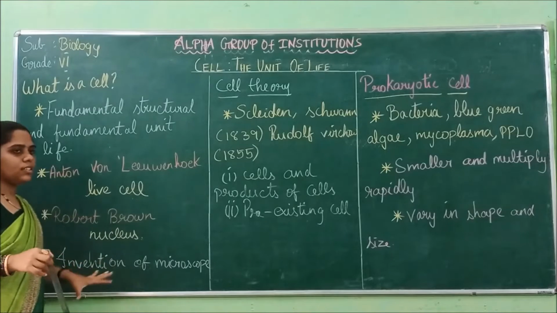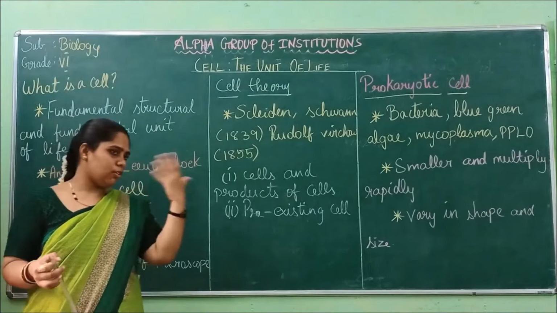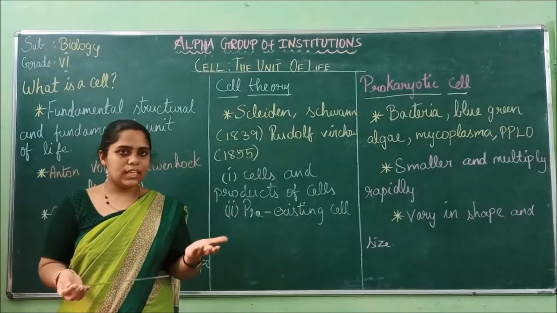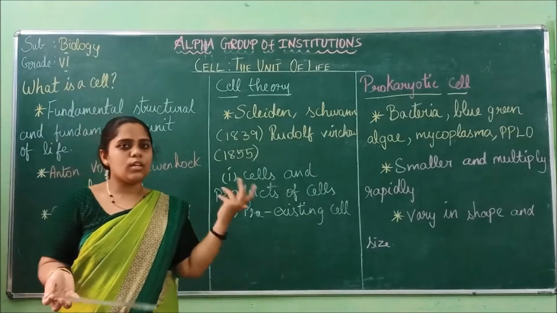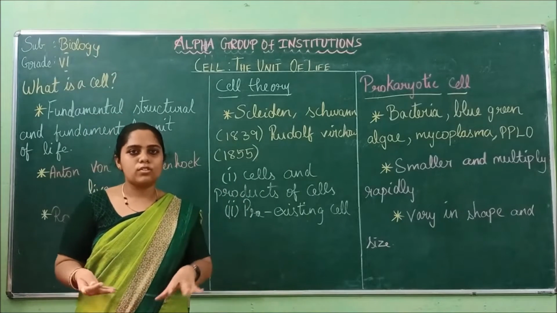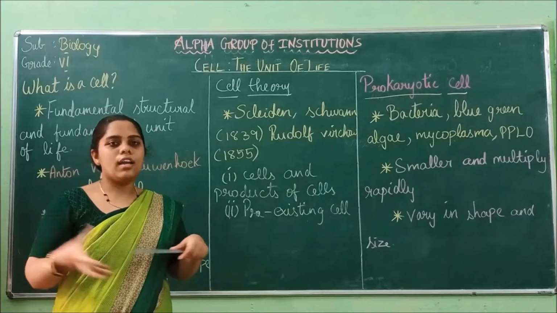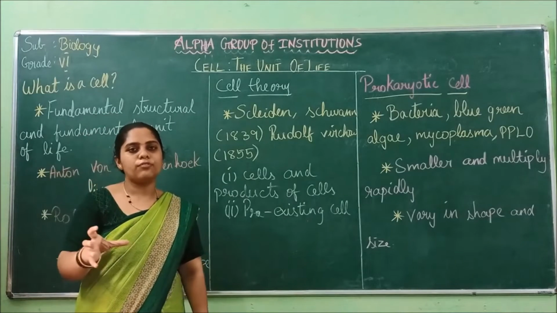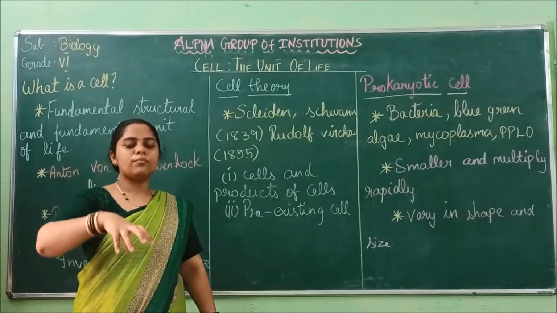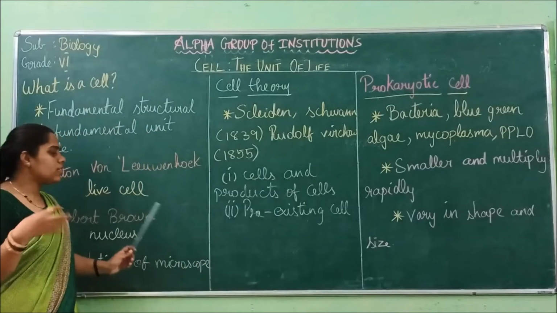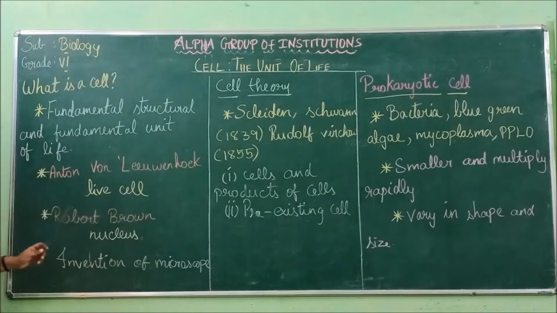So all these cells, how did they discover them? We cannot see the cell with the naked eye. How would they have seen the cell? Through a microscope, through some lenses, they would have magnified something, and from that they would have seen some new structures, and they gave a name called cell.